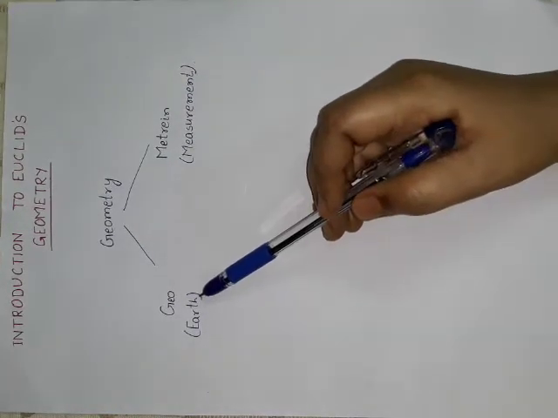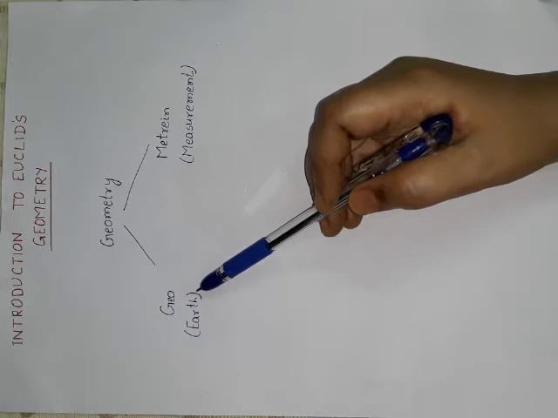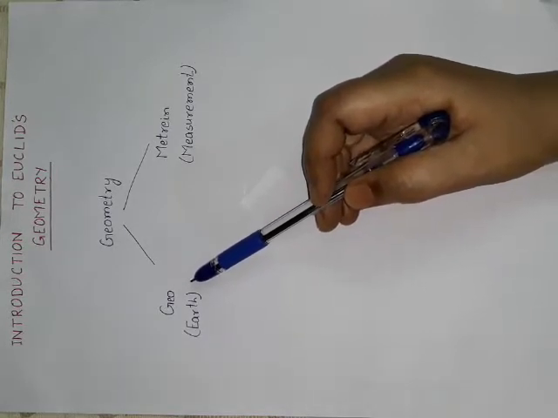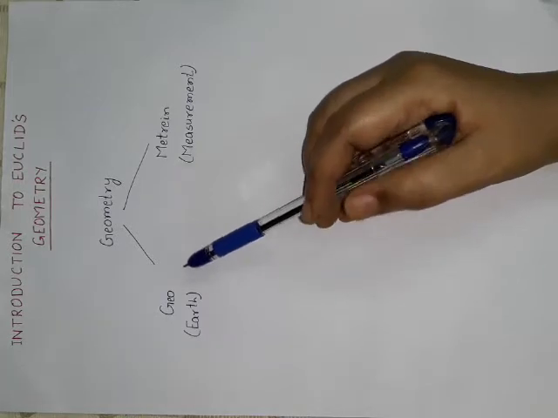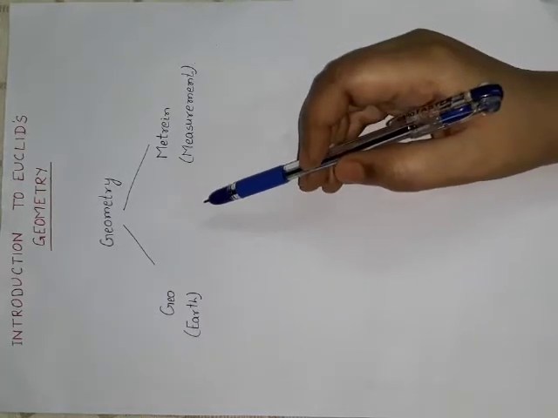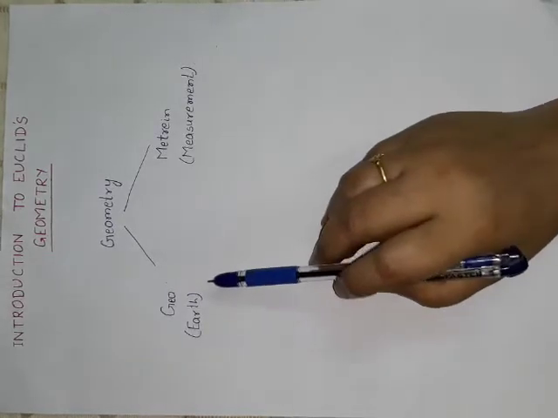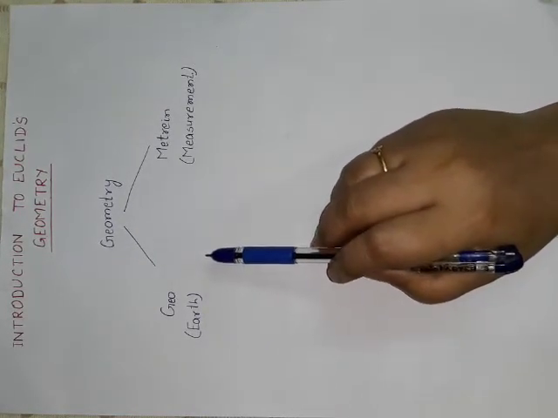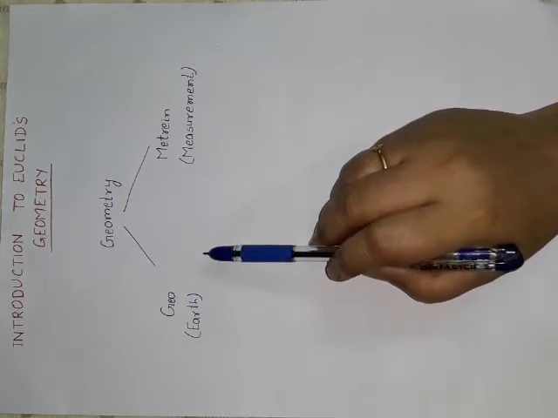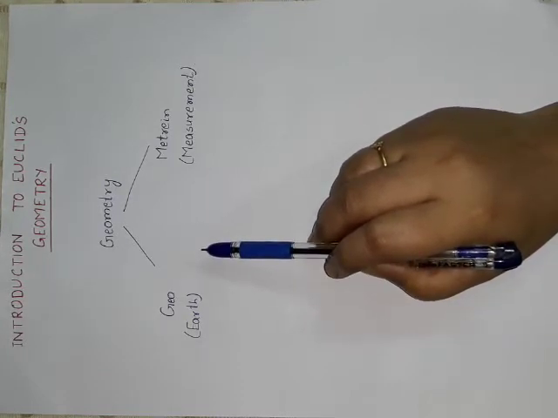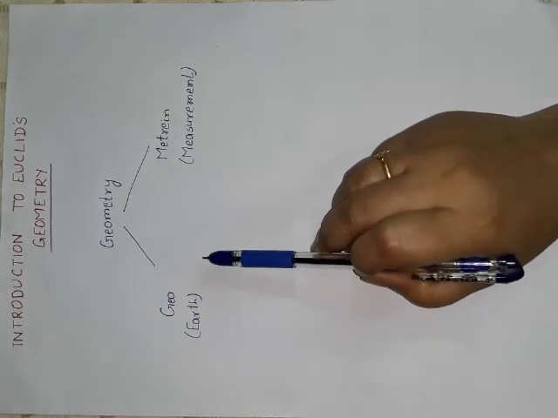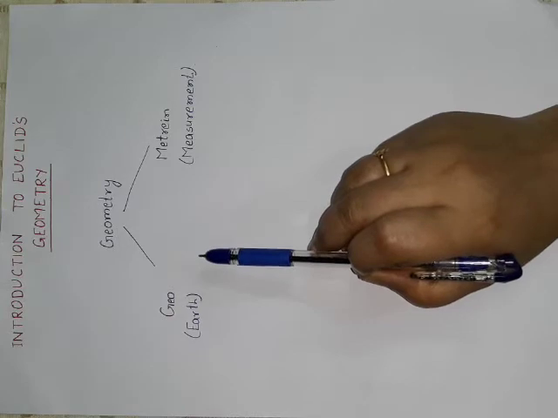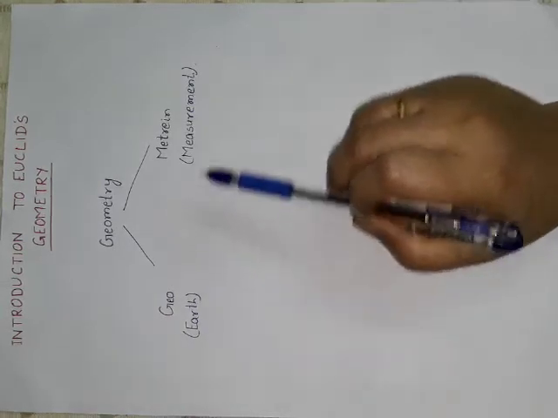In fact, the history of geometry is not new. In our ancient civilization, it was found and it was applied for different purposes for living. So ancient Egyptians were perhaps the first people to study geometry. They could find out the area of their fields, and they could make canals and different things with the help of geometry.